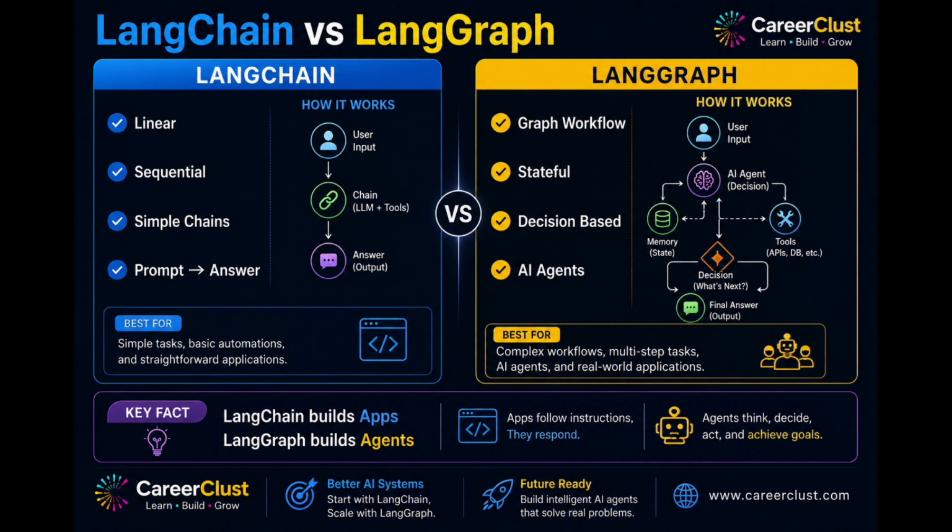Here is an easy analogy. LangChain is like following a recipe. LangGraph is like driving with Google Maps. Google Maps constantly analyzes traffic and changes the route if necessary. That's exactly how LangGraph behaves. The key fact is LangChain builds AI applications, whereas LangGraph builds intelligent AI agents.